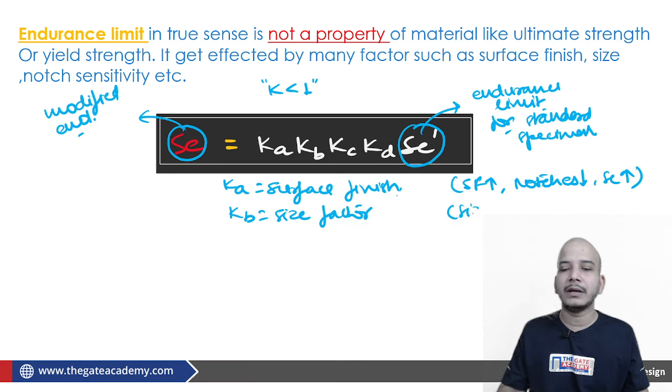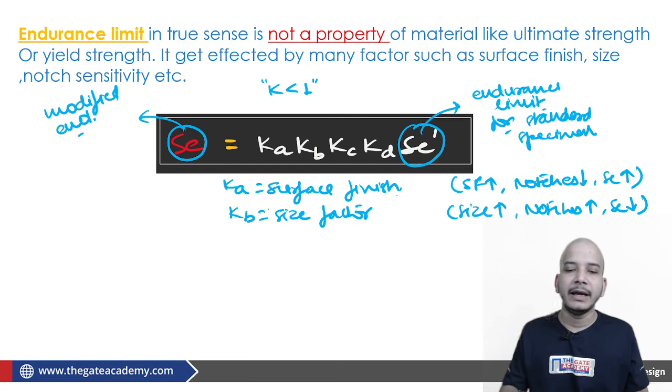If size increases, then the number of notches increases. Of course the probability of failure increases, therefore we say that, okay, the endurance limit decreases. Fine. In the same way, Kc is the reliability factor.